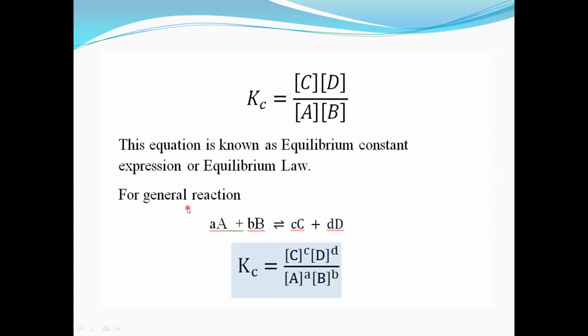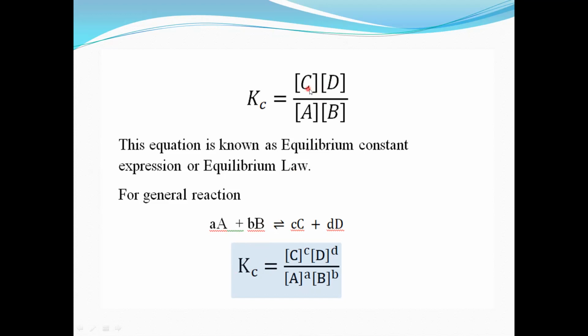Now for any general reaction, aA plus bB gives cC plus dD. So directly we can write the equilibrium constant for this reaction. Remember that the equilibrium constant is denoted by Kc. Kc is equal to, see here, the active masses of the product.